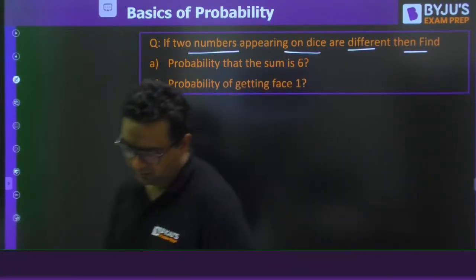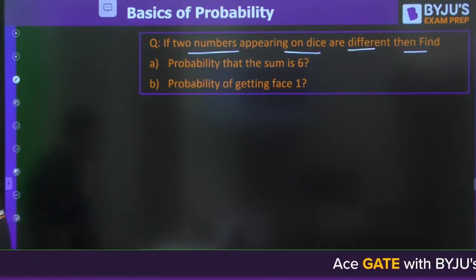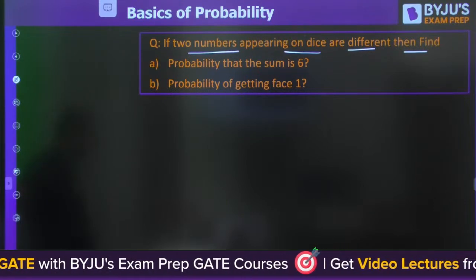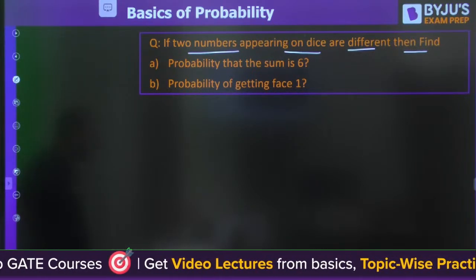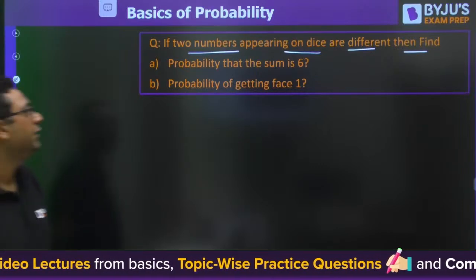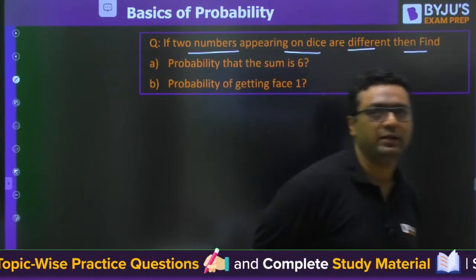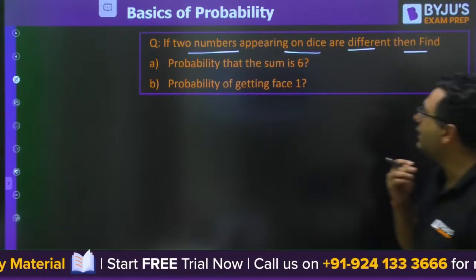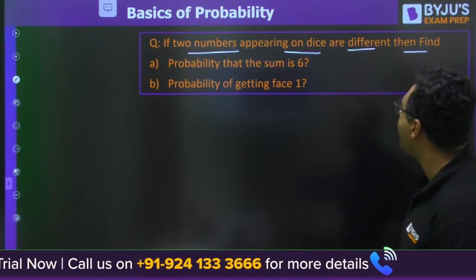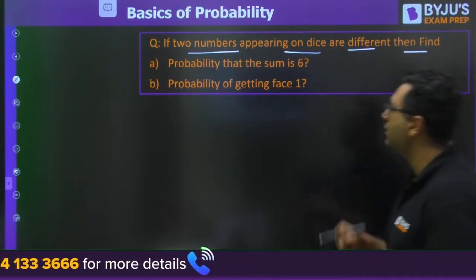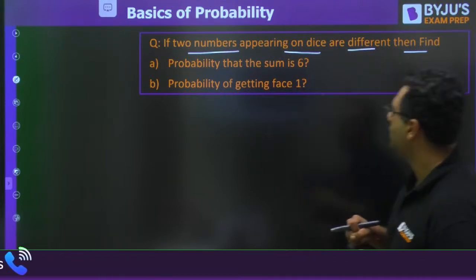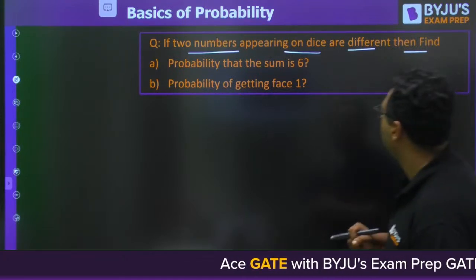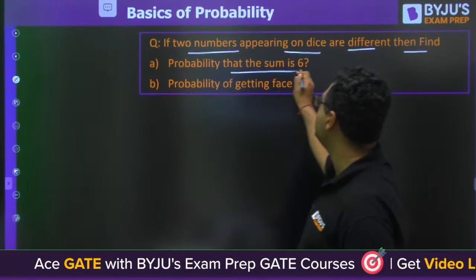Try to solve this question. This is an easy question. If two numbers appearing on dice are different. Very good, Rinkesh. So when we are saying two numbers appearing on the dice are different, it means we are looking for the probability that the sum is 6.